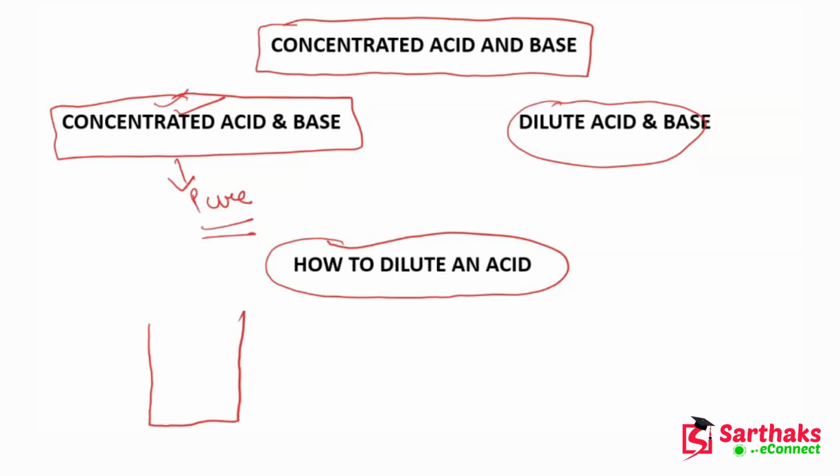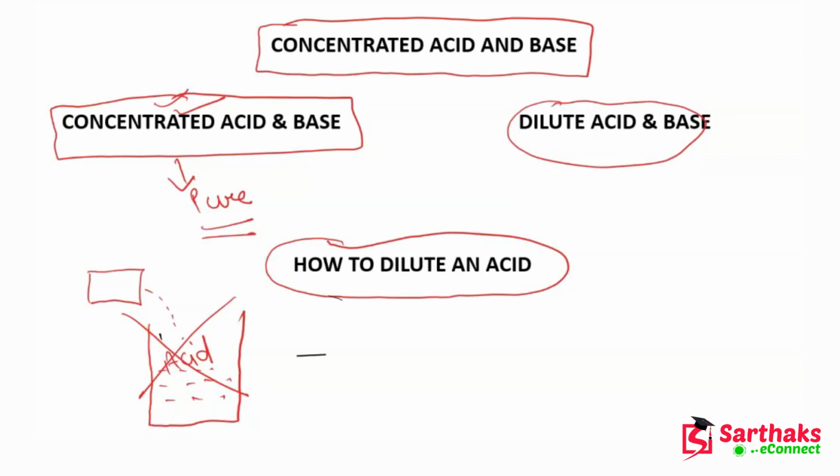Let's suppose this is a container and it has some acid inside it, and you have another container which has water. To dilute it, if you are adding water into an acid, then this way to dilute acid is the wrong way. It can damage you.